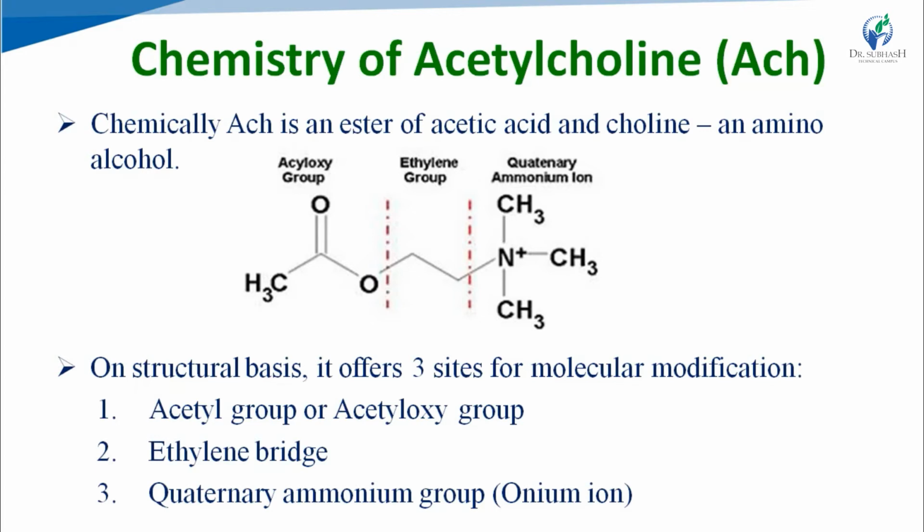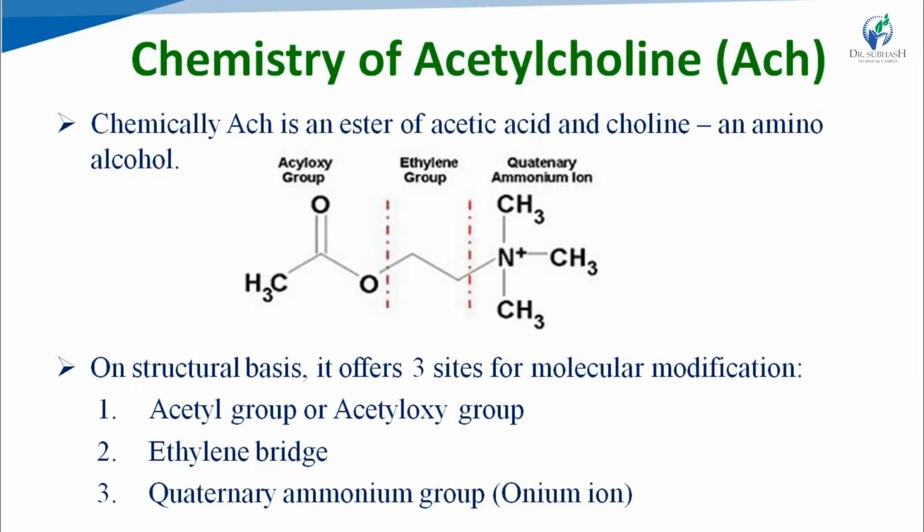Chemistry of acetylcholine. In the structure of acetylcholine, we can see three main parts, which are acyloxy, means OCOCH3, then ethylene group, means CH2, and then quaternary ammonium ion, means ammonium ion having 4 bonds. See here, with the quaternary ammonium ion, 3 methyl groups are there and 1 CH2 group is there.